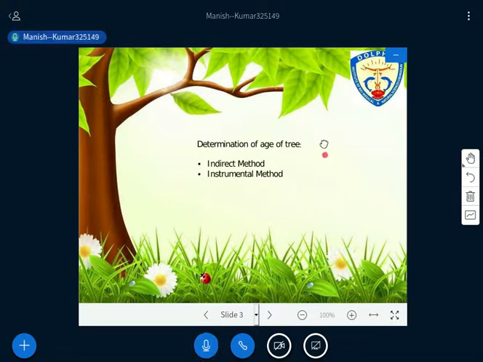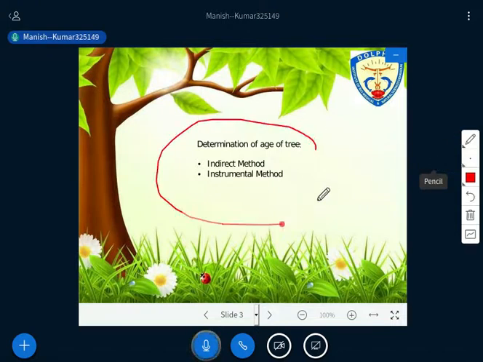Now, how to determine the age of a tree? There is another thing we should know: how to determine it. There are two methods. One is the indirect method and the second is the instrumental method. One by one we'll discuss all these methods, right? And why do we need to apply both methods? Because getting the age of a tree is not as simple as getting the diameter or the volume of the tree, right? And if you talk about standing trees, it is again very difficult to estimate the age. But using both the indirect and instrumental methods, we try to get the age of the tree.